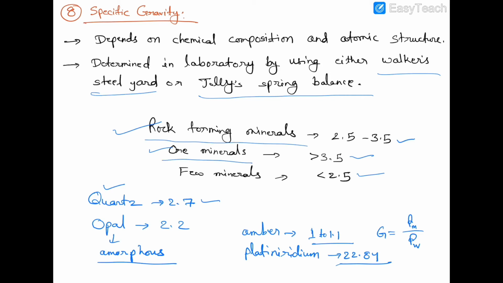Exactly, we cannot identify what this mineral is, whether it is quartz, whether it is feldspar, through specific gravity. We can identify only whether it is a rock forming mineral or ore mineral, because most of the rock forming minerals have a specific gravity between 2.5 to 3.5, and ore minerals have a specific gravity greater than 3.5. Clear?